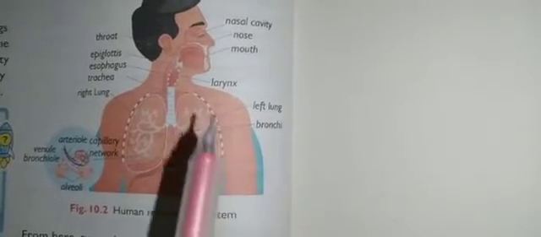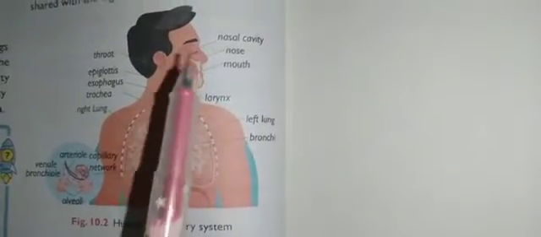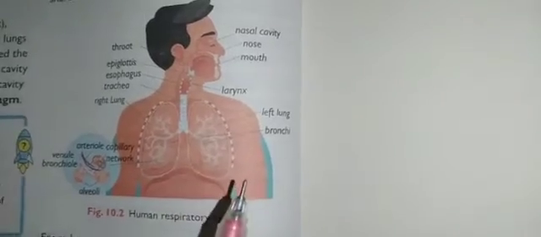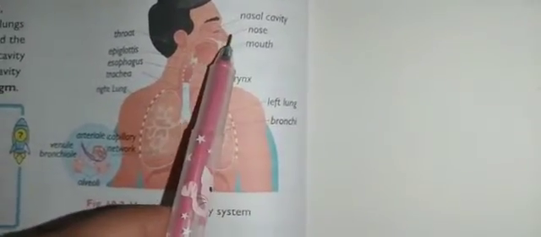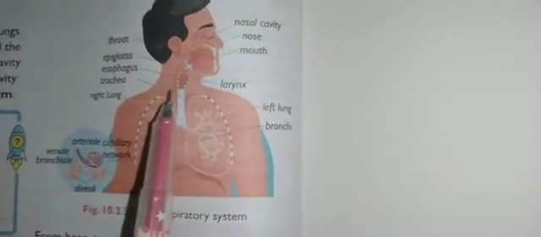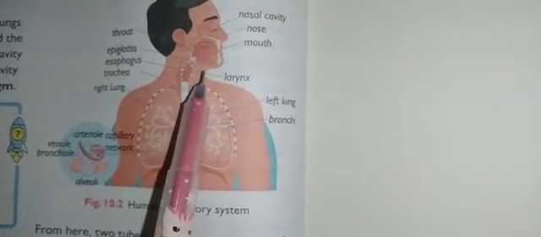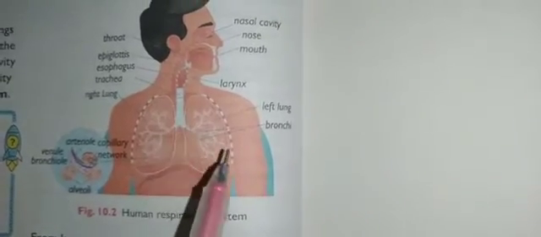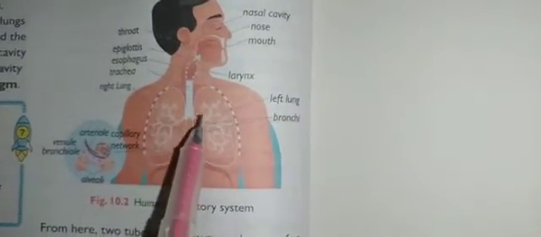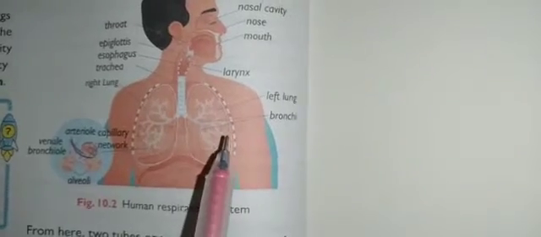And today we are going to study an interesting topic, that is the human respiratory system. The human respiratory system consists of the nasal cavity, pharynx, larynx, that is nothing but the voice box, next the windpipe, that is trachea, then bronchi and lungs.